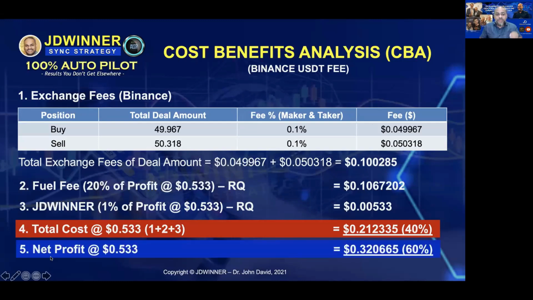So now your net profit is about 0.32 or 60%. So at the end of it, if you are using USDT in Binance as a fee, your profit margin, or the profit sharing, is 60-40. So 60% is yours, 40% goes for the cost. Can you understand me? So that is your net profit. Is that clear? Now, please understand, if you are doing copy trade in forex trading and so on, it is similar. It is about 60-40.